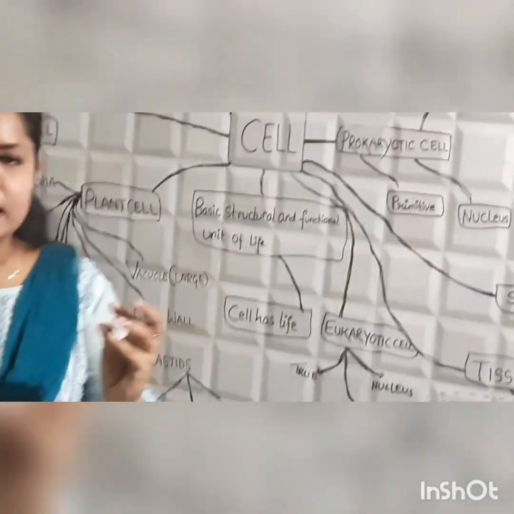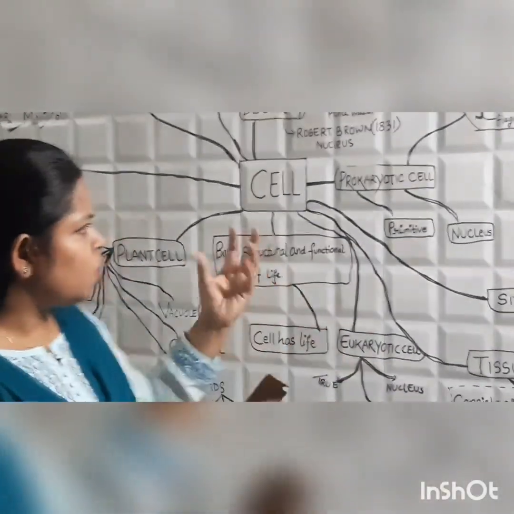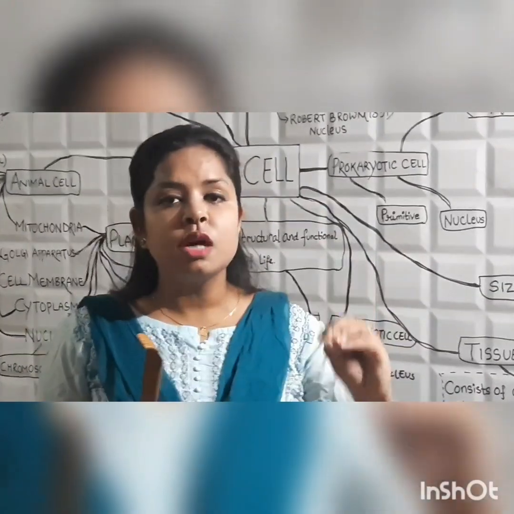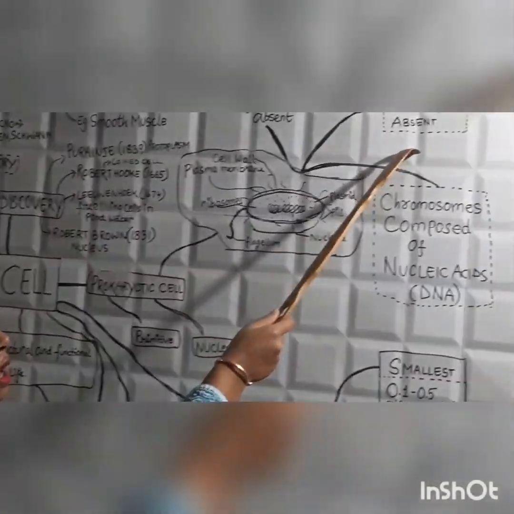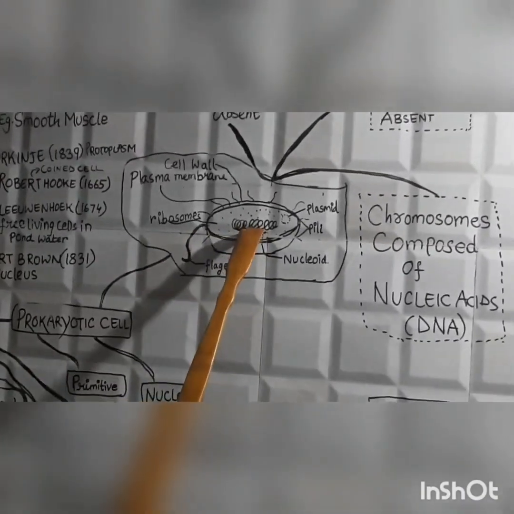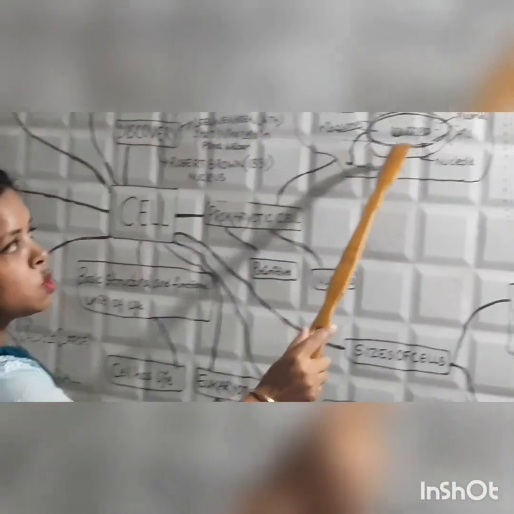Now you will think, what are organelles? Organelles are the compartments or components present in the cell. Whatever components are present in the cell are called organelles, which are absent in the prokaryote cell. Very important point: in the prokaryote cell, no true nucleus is present. That means the nuclear membrane is absent and membrane bound organelles are absent. And the chromosome is composed of nucleic acid, that is DNA.